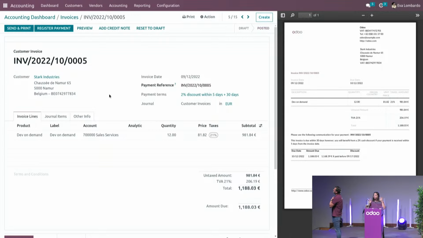So here we are with a Belgian customer. So I will have a domestic tax rate of 21%, and it may be a bit small, but on the PDF you see here, the VAT number starts with BE, the Belgian one.